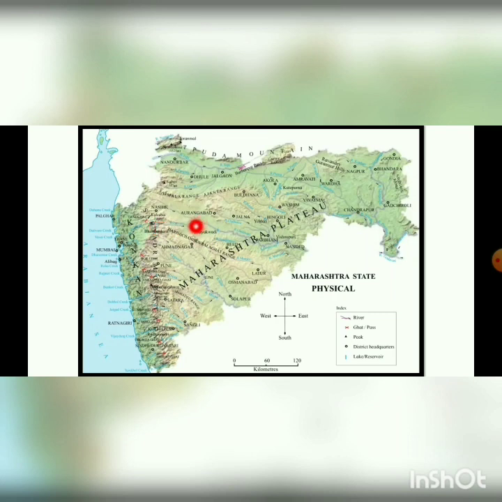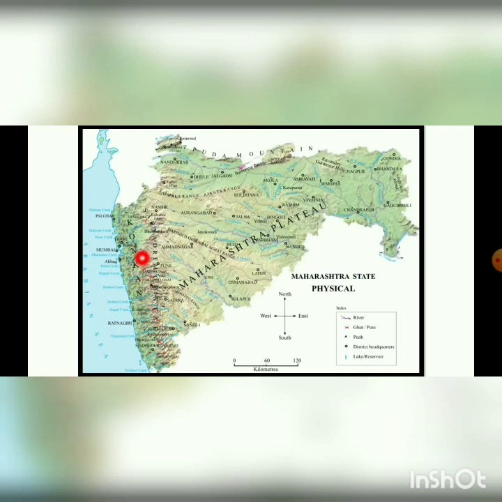When you go towards the west of Maharashtra, you are having the Arabian Sea. And here you are having your Mumbai district. The Mumbai district is lying near the coastal area. And this is the coastal area which is called the Konkan region.